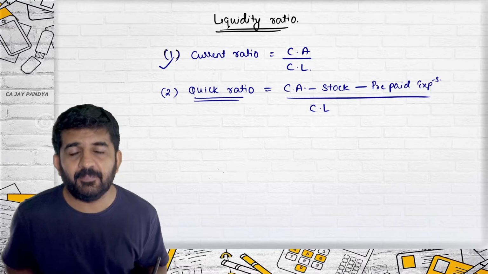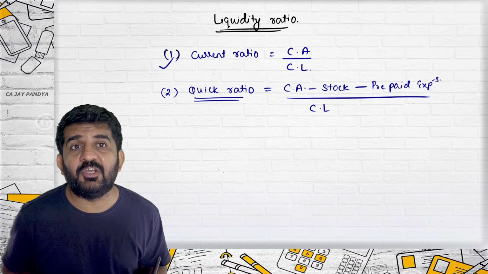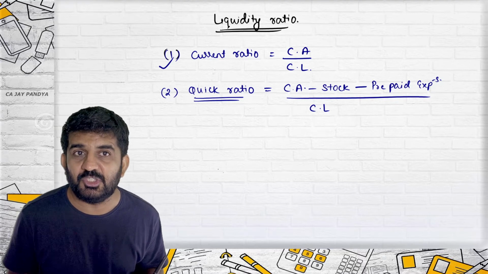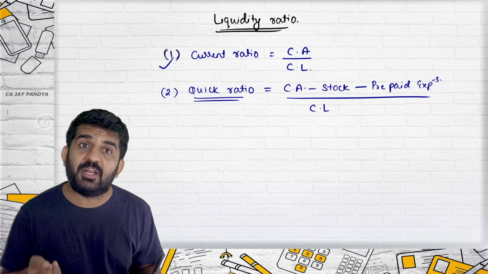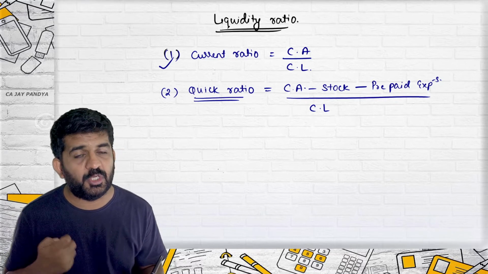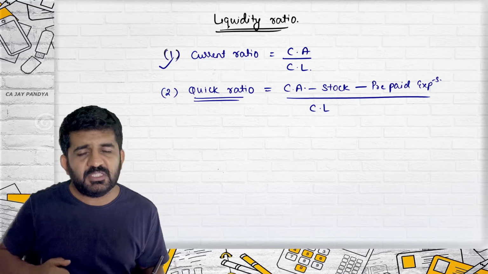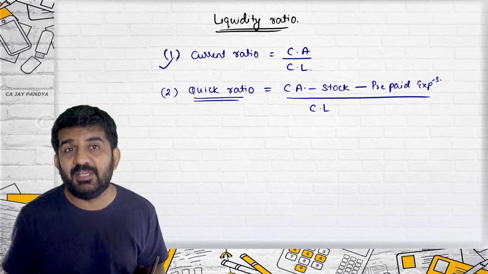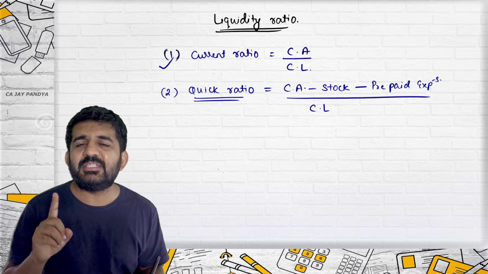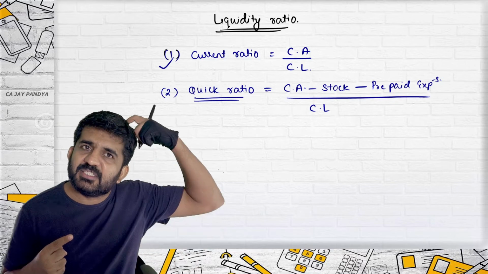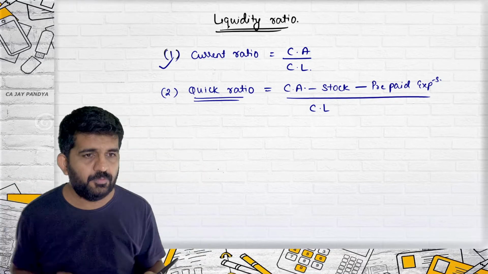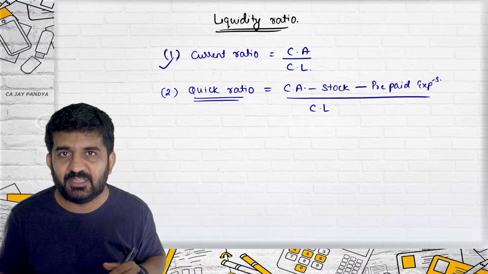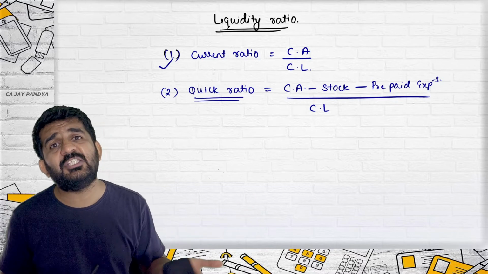But try to concentrate. One of your employees comes and says to you, sir, we want 10,000 rupees advance on 31st March. This is prepaid expense. You have already paid it, but the services will not be rendered. So it is your asset because now you will be getting services, but you will not have to pay them. The question is why it should not be considered. Try to concentrate. This 10,000 rupees in a big company is never going to be recovered. Why do I tell you? On this year's 31st March, there is one employee who has taken advance of 10,000. On next 31st March, there will be one more employee.